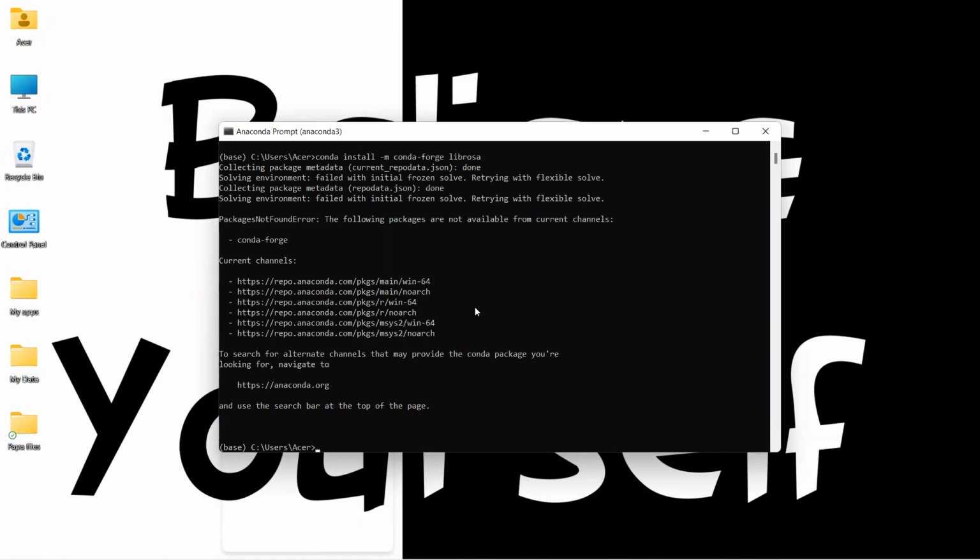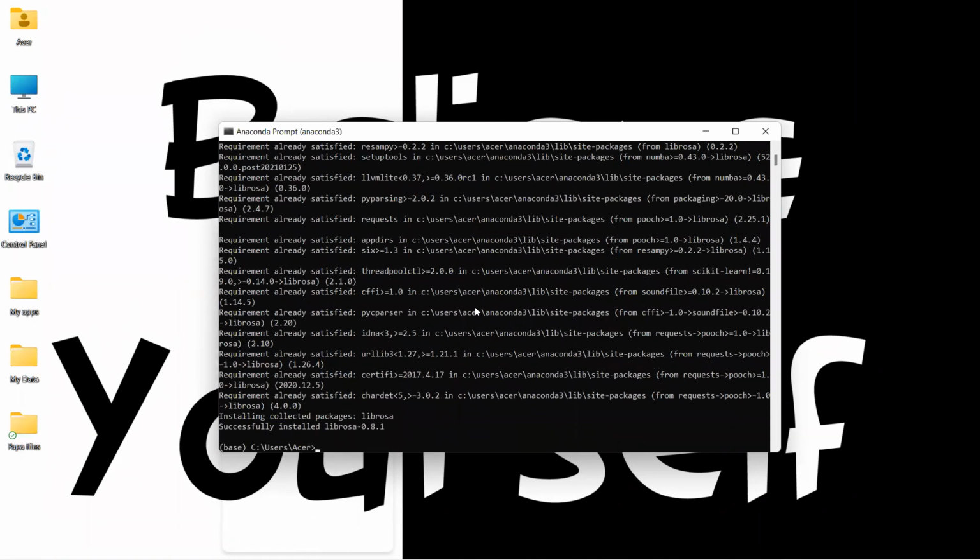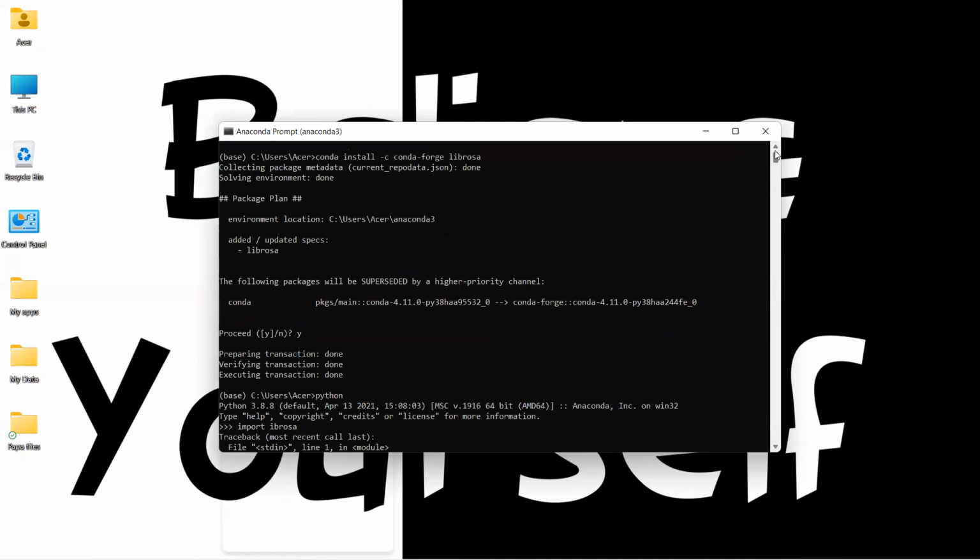Okay, so our third method could be pip install Librosa. Now let's check. Now our Librosa has been successfully installed. So this can happen. For example, some syntax can work in the command prompt window. Some syntax can work in the Anaconda window. So our conda syntax was not working for Librosa. The syntax which worked for Librosa was pip install Librosa.